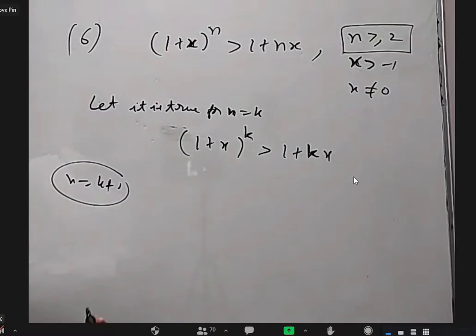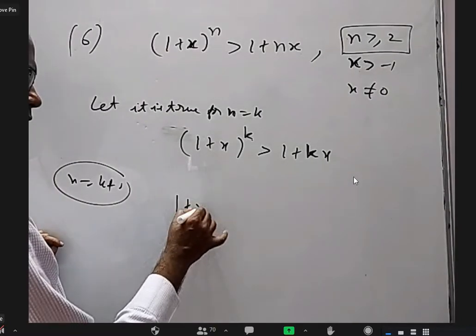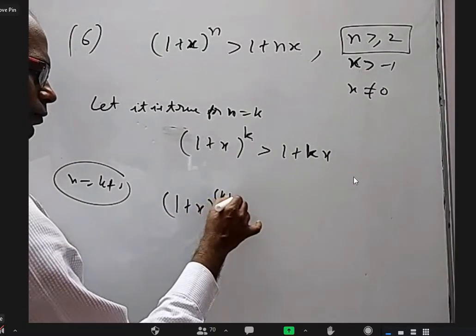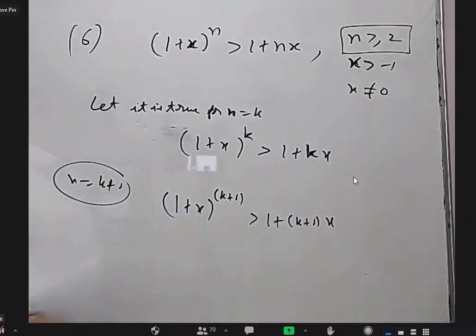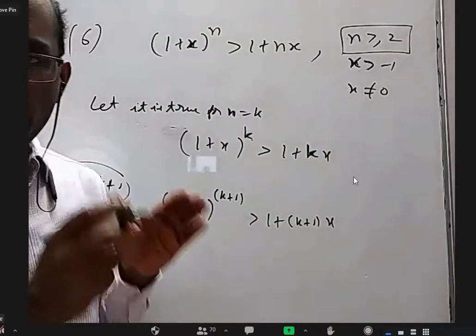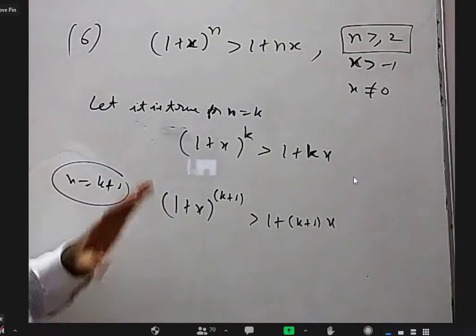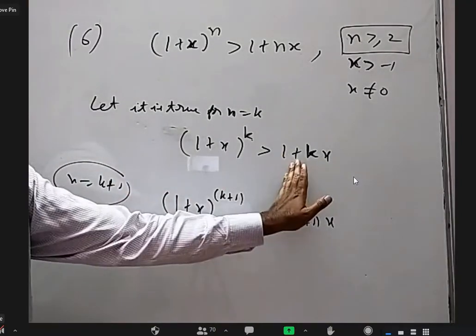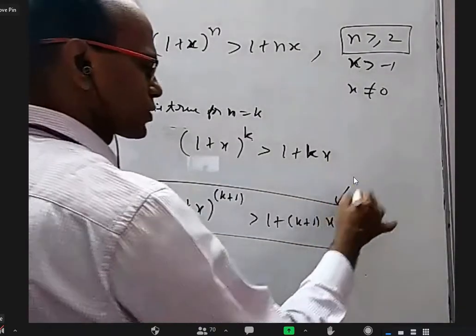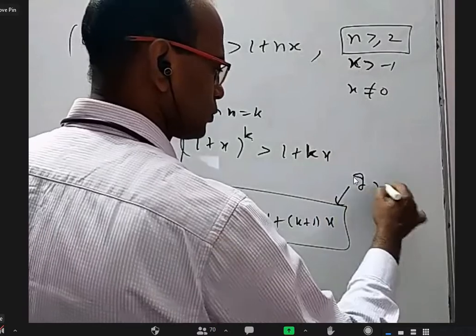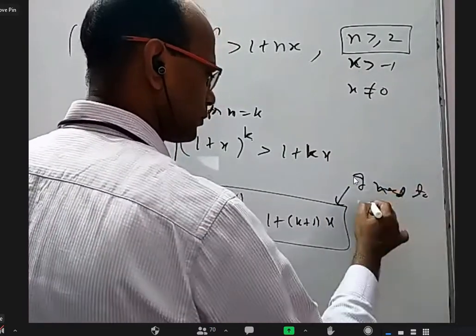Anybody? (1 plus x) whole power k plus 1 is greater than 1 plus (k plus 1) into x. Yeah. This I should not assume. I should try to prove it, right? So I can start with the LHS, use this result and try to get it, but just keep in mind that I need to prove this. Just keep it in mind.